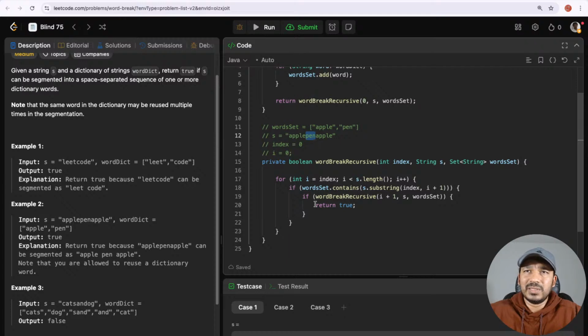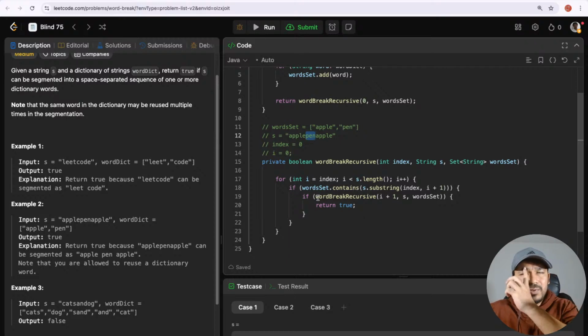When I call this one, it calls the same thing, starting from index is equal to 5. When i becomes 8, we'll have the substring equal to pen. So now we check if pen is there in the dictionary. Yes, it is there in the dictionary.